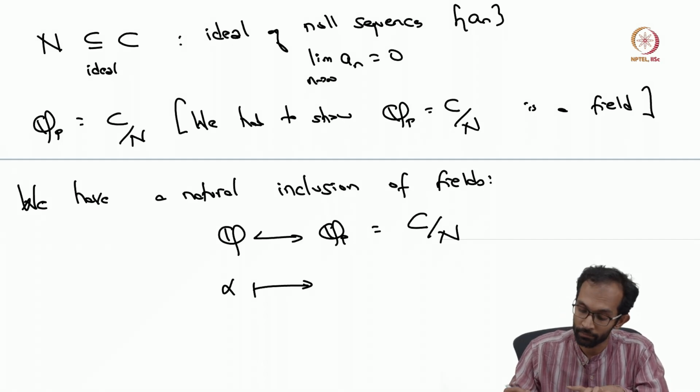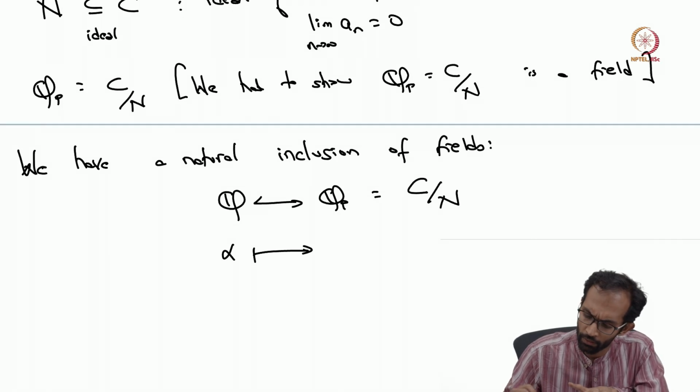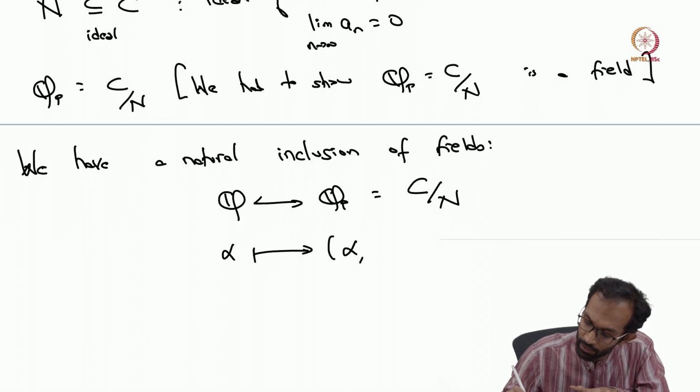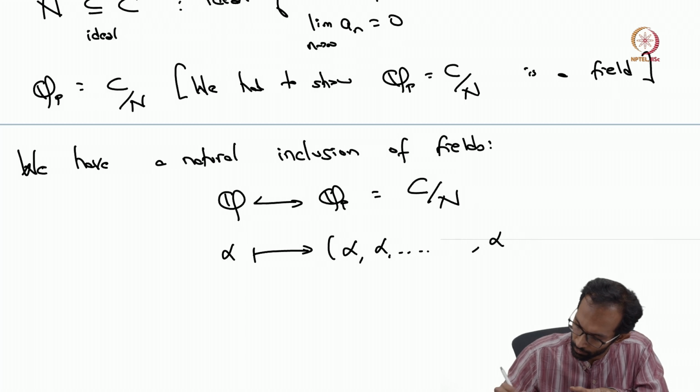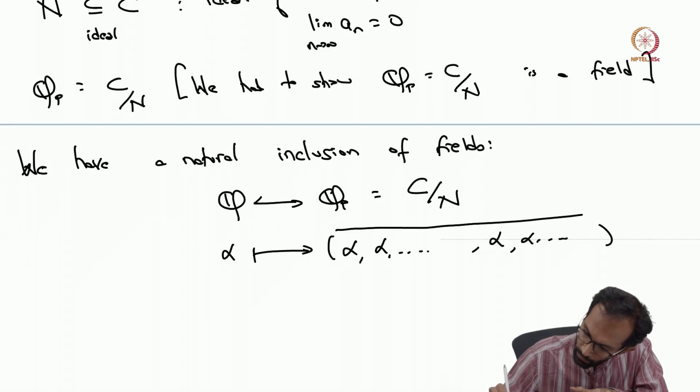So if you have a rational number alpha, you send it to the equivalence class of the constant sequence alpha, alpha, alpha, and so on and so forth.